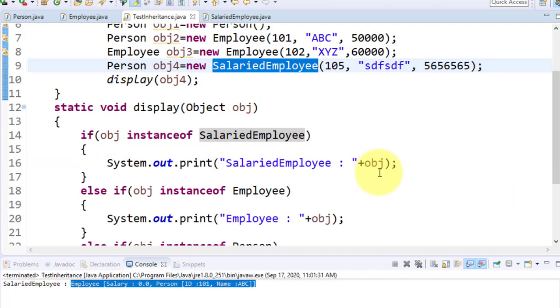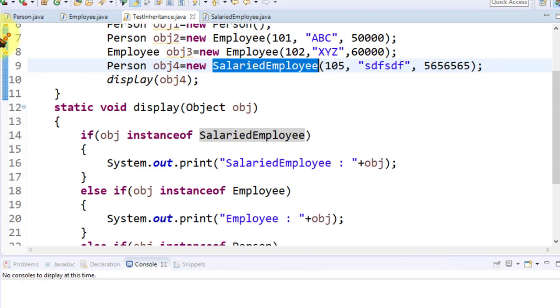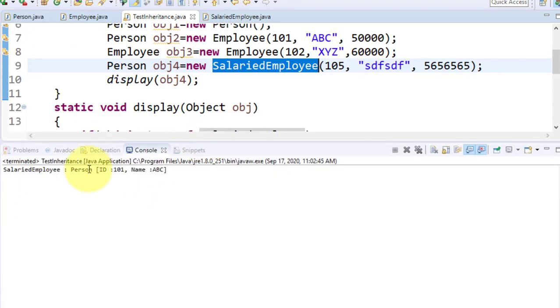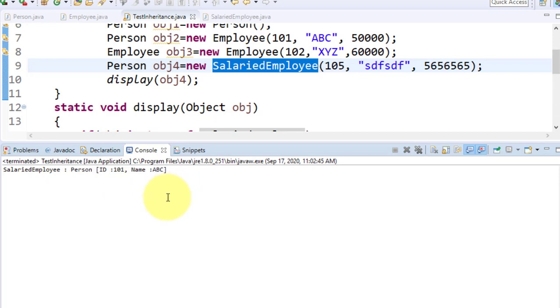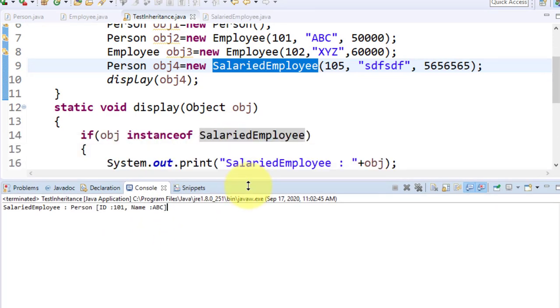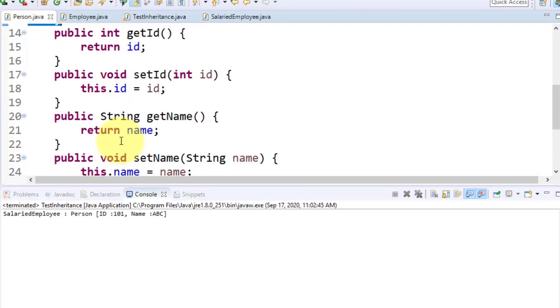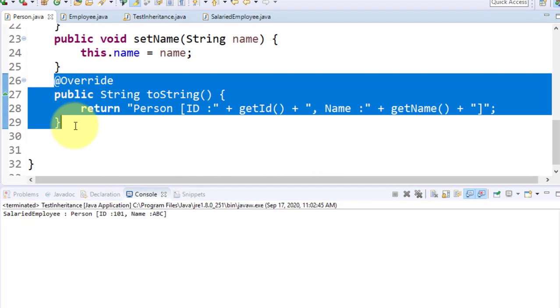It jumps to employee. In employee also it is not available. It jumps to its superclass person. Person has the toString. Just check it. Yes. Now in person also, if I comment it, tell me what will happen. Correct. So what does it return?